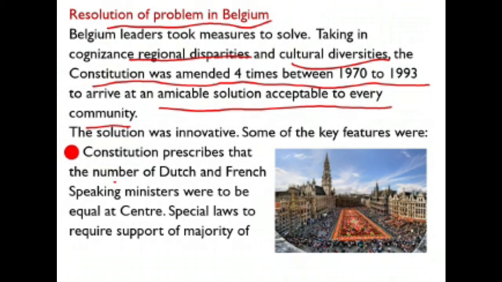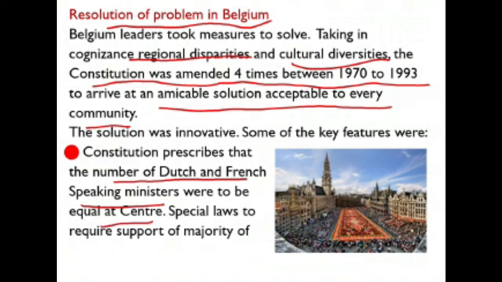Now, the main features of the Belgian model of power sharing: the constitution of Belgium prescribed that the number of Dutch and French ministers would be equal at the central level, meaning 50% Dutch and 50% French ministers.